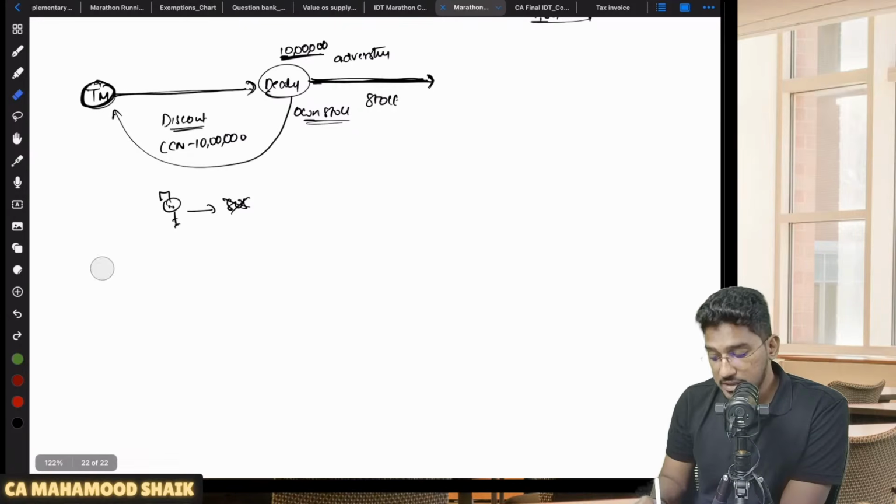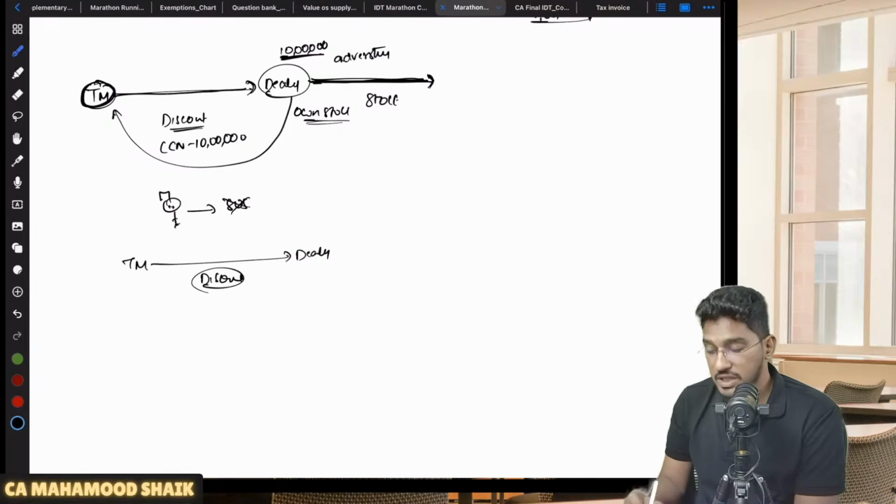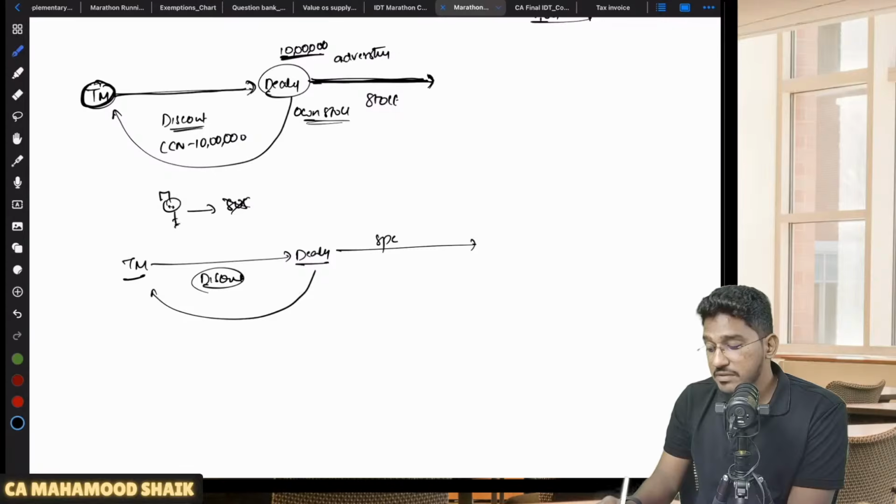But on the other hand, let us say, for example, Tata Motors is giving some discount to the dealer with an agreement. While giving the discount, Tata Motors has clearly put the condition that, boss, we are giving a discount to you, but for that discount you are required to do some specific advertisement. Like, for example, you are required to conduct one expo, or keep a stall at a shopping mall.